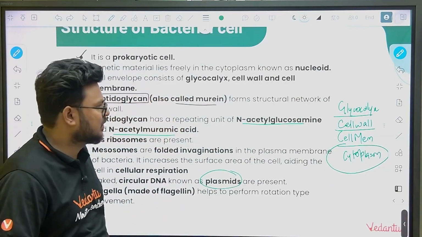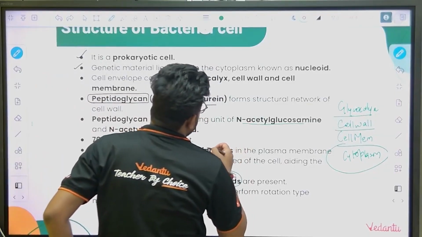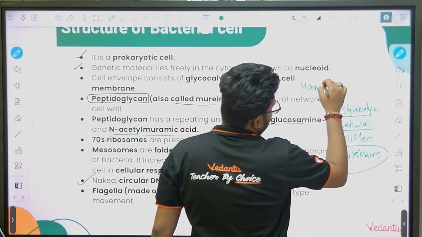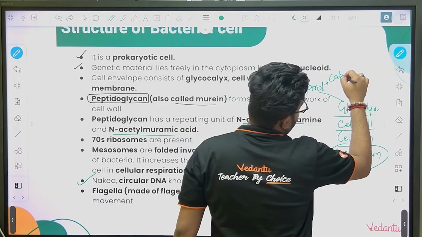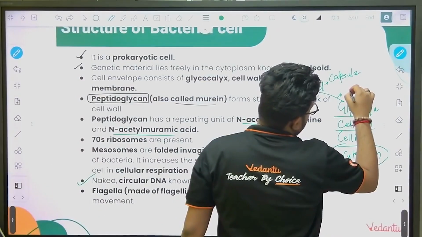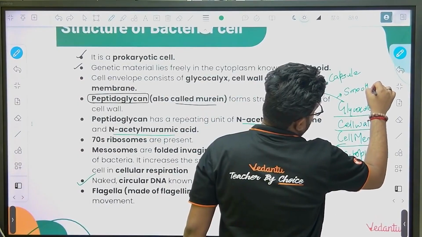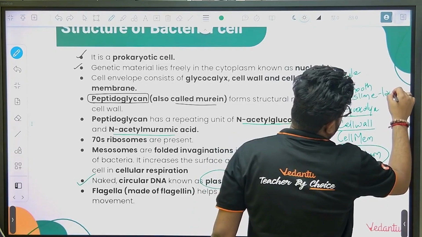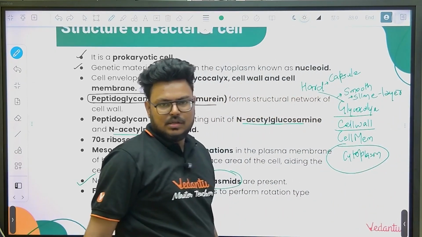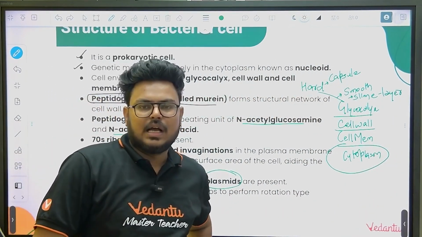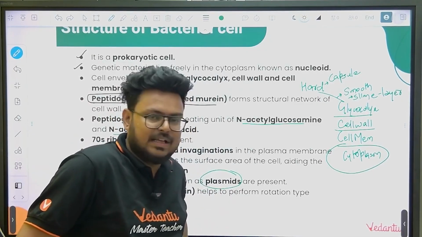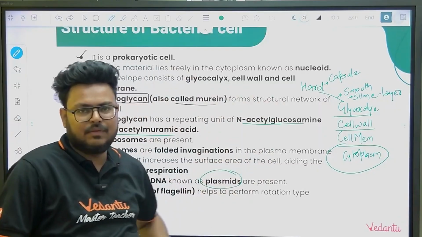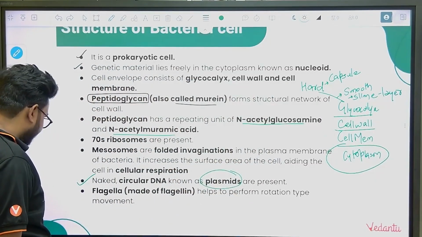If it is very hard, it will be called a capsule. If it is smooth, it will be called a slime layer. We will cover this in the cell chapter also, so I'm not going into too much detail here.